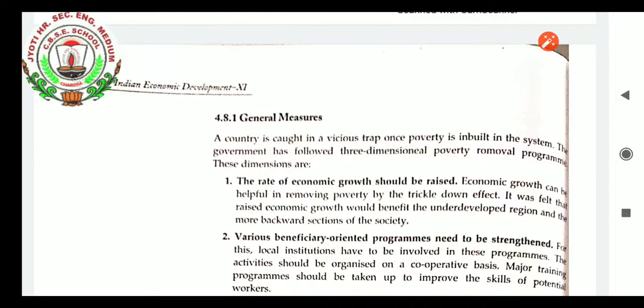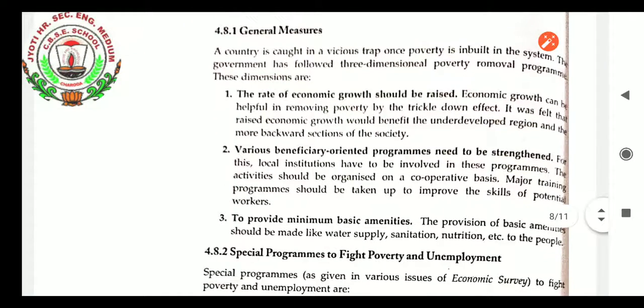A country is caught in a vicious trap once poverty is inbuilt in the system. The government has followed three-dimensional poverty removal programs. Very first, the rate of economic growth should be raised. Economic growth can help in removing poverty by the trickle-down effect. It was felt that raised economic growth would benefit the underdeveloped regions and the more backward sections of society, students. So the rate of economic growth should be raised to reduce poverty.